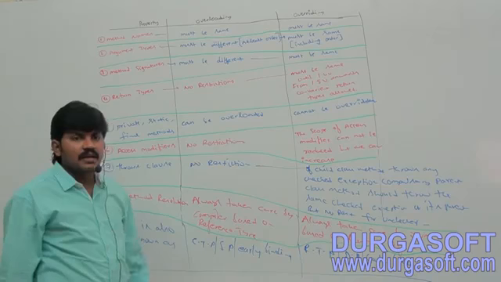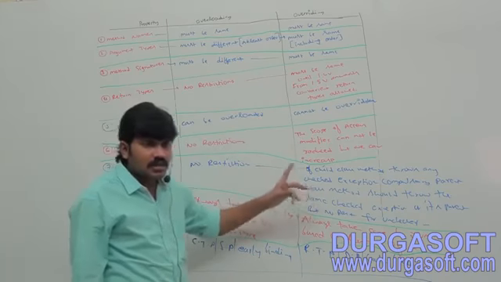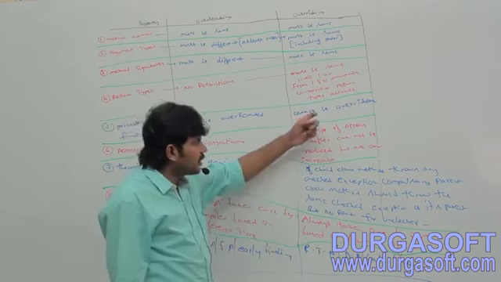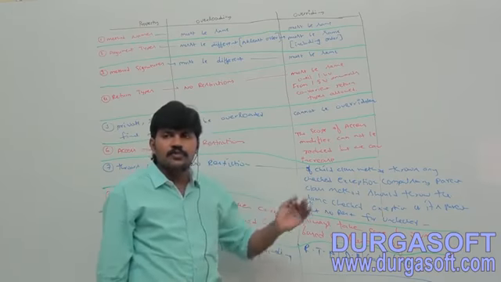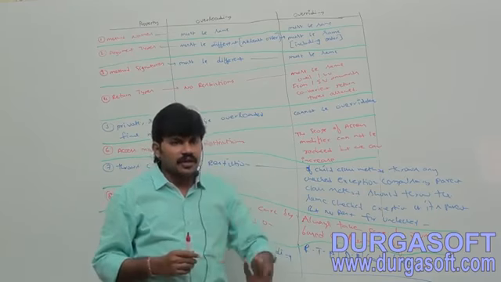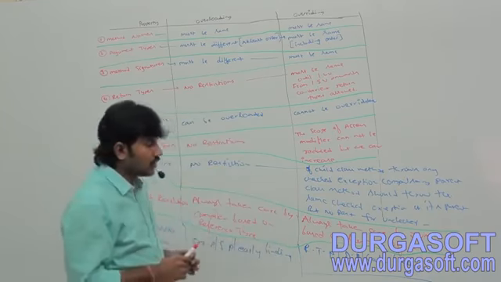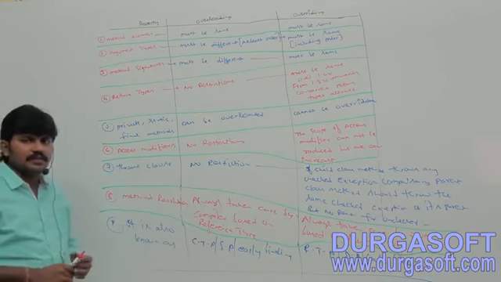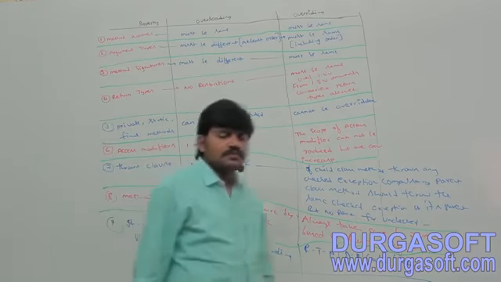But in overriding, everything we have to check. It's a complex process. Are you getting? Method names, arguments, return types, access modifiers, throws keyword, the complete prototype of the method we have to take care of. At this point, take a note. So complete the table and then add the note.